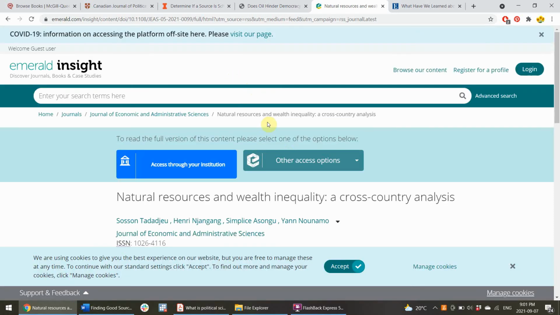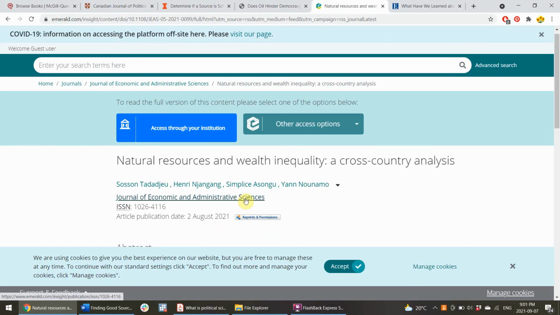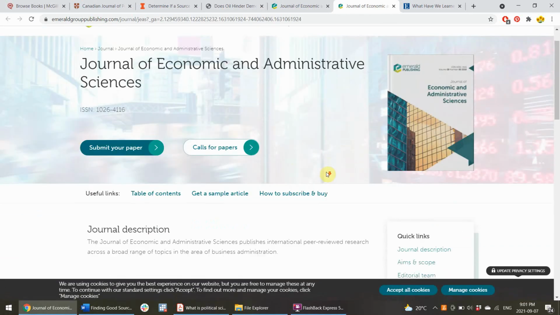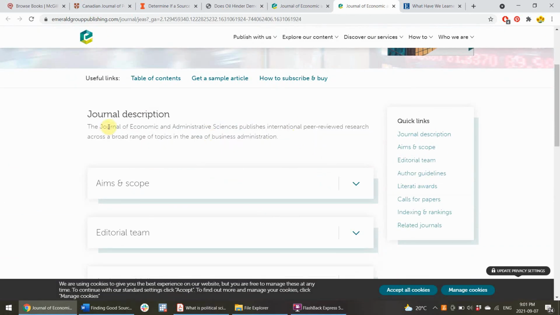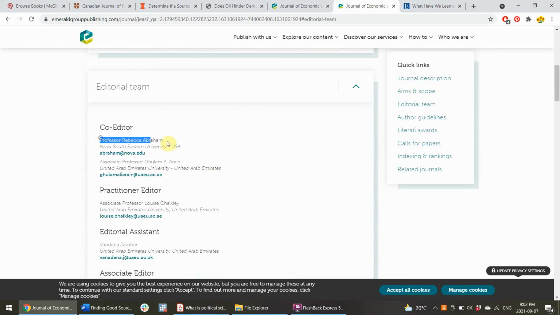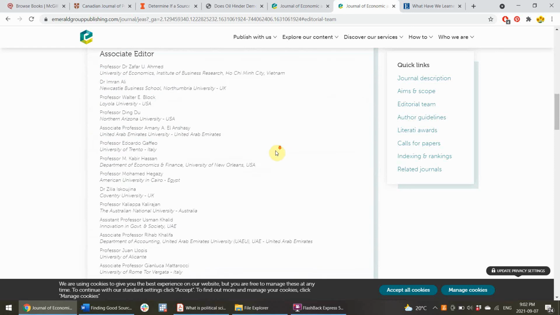Let's say I found one, I guess I clicked on this earlier, and this is a journal I'm not familiar with, which for you guys probably is going to be a lot of journals that you're not familiar with. Journal of Economic and Administrative Sciences. So how do I know if that's reputable or not? Usually you can look up about a journal, their policy, who's the editor, are they from reputable universities? Okay, so it's the journal International, okay, peer-reviewed research, perfect. It's the area of business administration. See who's on the editorial team. Okay, so she's a professor at a university. She holds a post, fantastic.